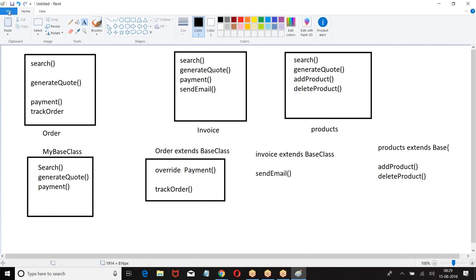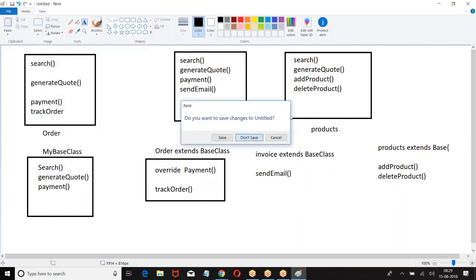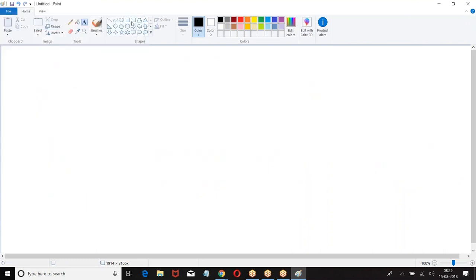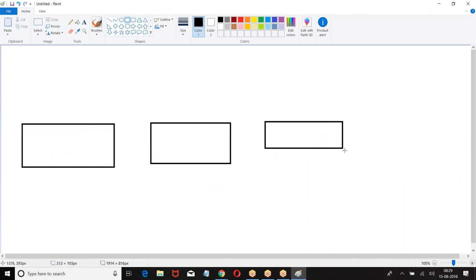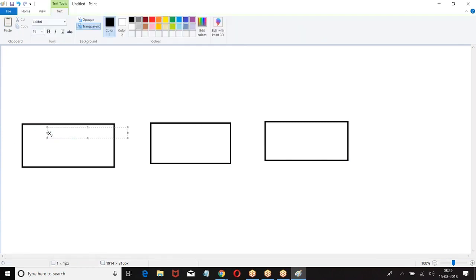Then what about interfaces? Look at the interfaces. Now, these three people are implementing the same logic, but these people are going to take the data of x, y, and those a, b.